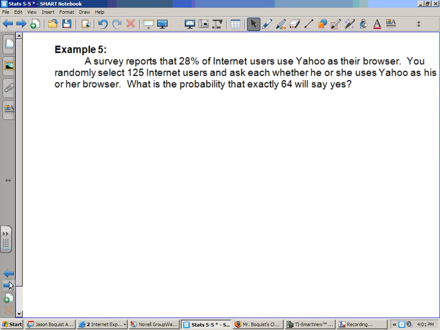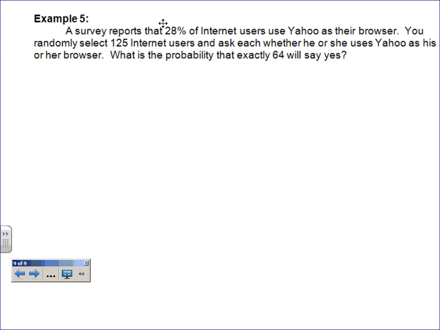Example 5, it was reported that 28% of internet users have Yahoo as their browser. You randomly select 125 internet users and ask each whether he or she uses Yahoo as his or her browser. What's the probability that exactly 64 say yes? Now, this is saying exactly 64. Well, that's rather strange. It's definitely different from what we've had. Let's see if we can even use the approximation here.